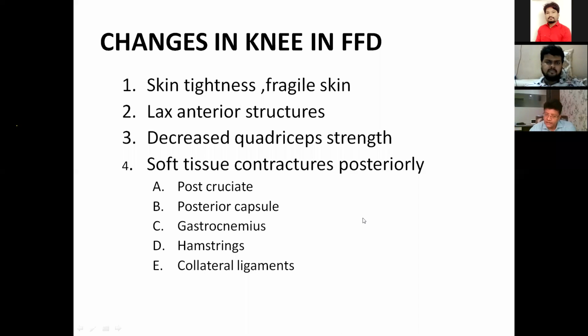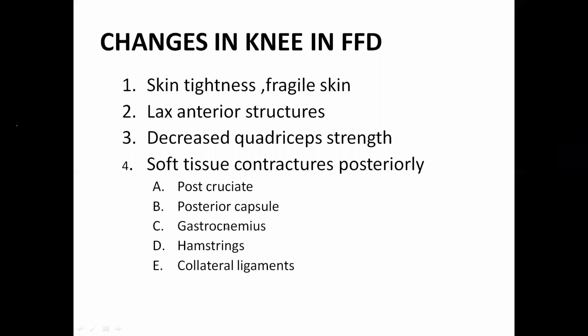There is soft tissue contracture posteriorly because the anterior structure, the convex side, is loose and the concave side is always tight. This is a basic rule. The posterior cruciate ligament, posterior capsule, gastrocnemius, hamstring, and collaterals all get tightened in flexion deformity.